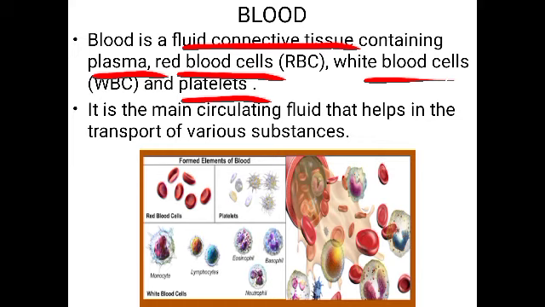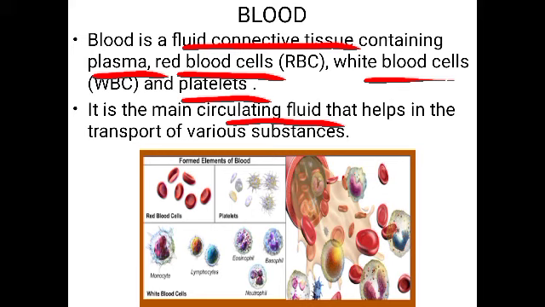It is the main circulating fluid which circulates throughout the body, and it is used for the transport of various substances. The nutrients, the oxygen and the carbon dioxide, the waste, various inorganic salts, enzymes, and even hormones can be transported through the blood.